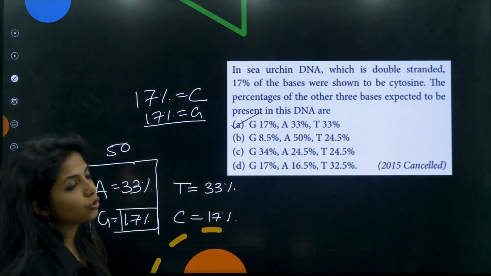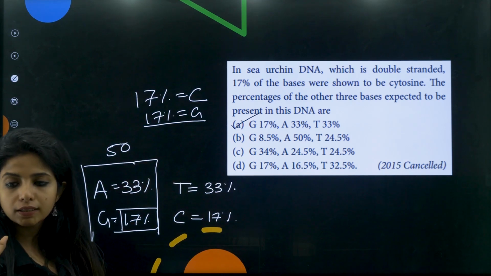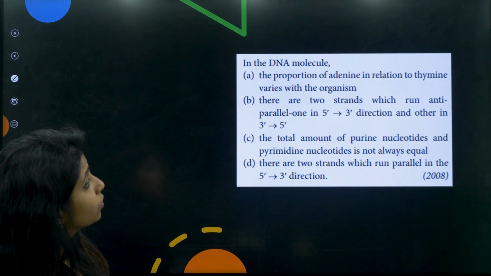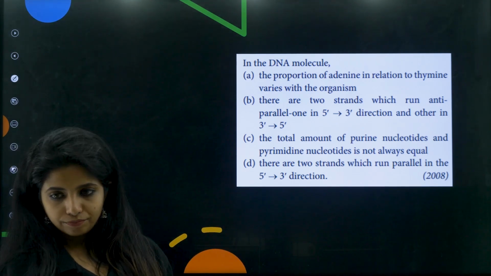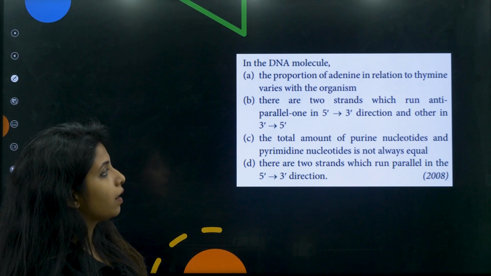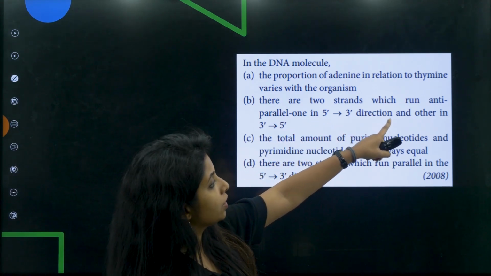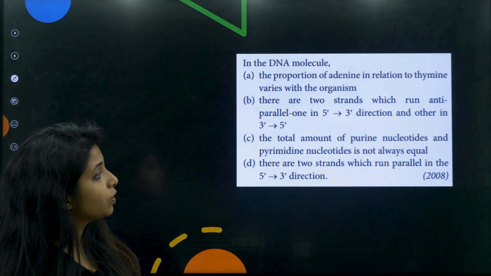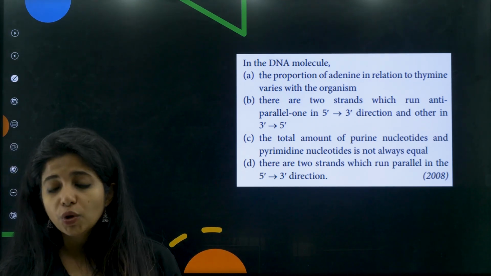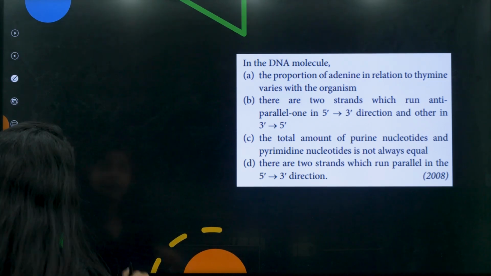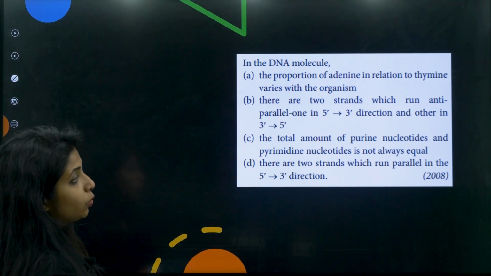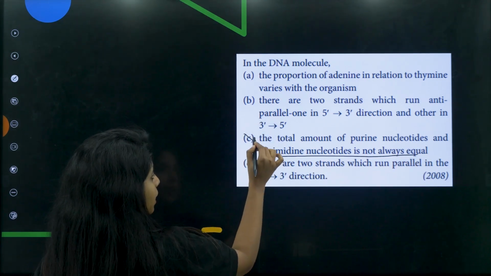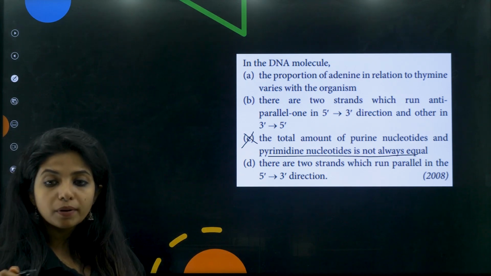So please be assured that you have to practice certain small things. Okay. Next thing: in a DNA molecule, the proportion of adenine in relation to thymine varies with the organism. There are 2 strands which run anti-parallel, one in 5' to 3' direction and the other in 3' to 5'. That's true. The total amount of purine nucleotides and pyrimidine nucleotides is not always equal. It cannot be like that. Purines will always be equal to pyrimidines in total number.